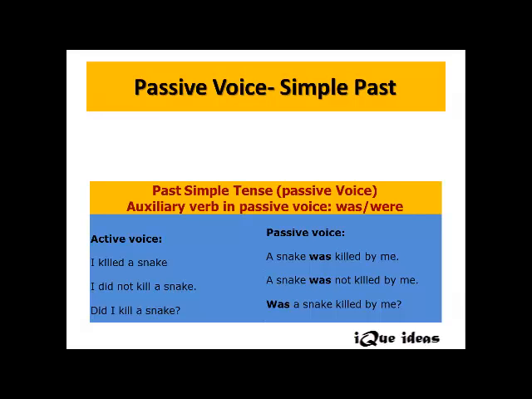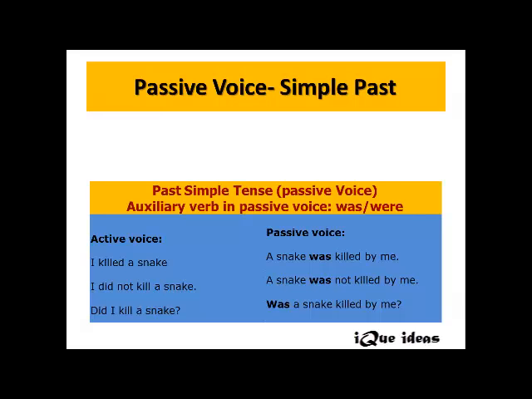Let's look at the first one here. I killed a snake. This is in past tense, and the sentence is in active voice because the subject is the performer doing some action here. Let's dissect the sentence. I is the subject, killed is the verb, a snake is the object. Let's make the interchange. A snake, which is an object, becomes the subject in passive voice. So, a snake was killed by me. Because I is placed in the object position, I becomes me. Was is used here because a snake is singular and in past tense it is was.